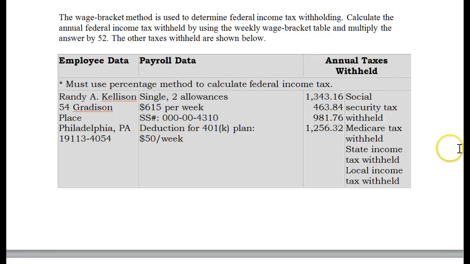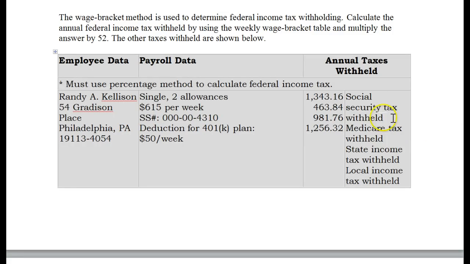So, it says here the wage bracket method is used to determine federal income tax withholding. Calculate the annual federal income tax withheld by using the weekly wage bracket table and multiply the answer by 52. So you're responsible to calculate that, and this is just designed to give you some practice. And then the other taxes withheld are given.